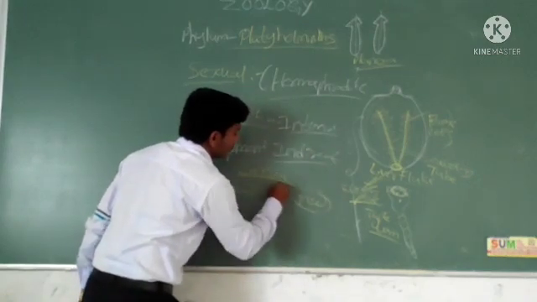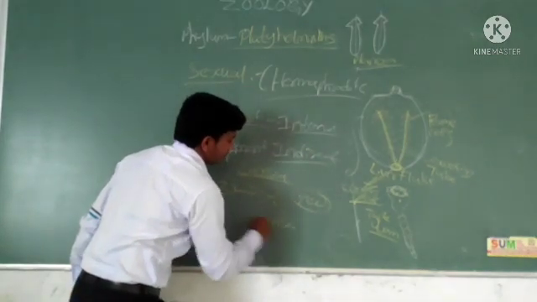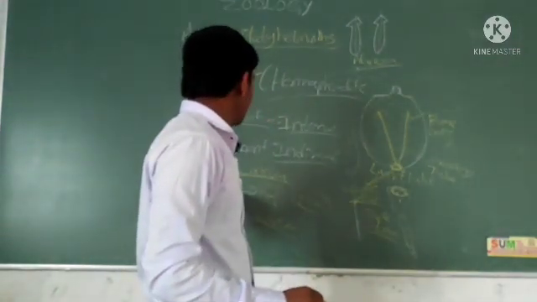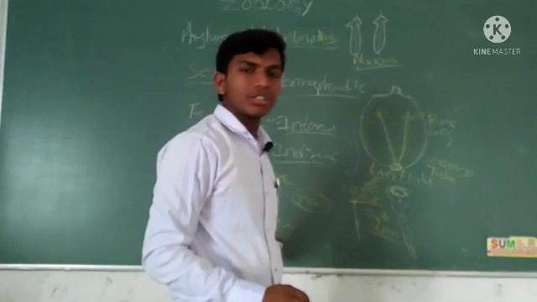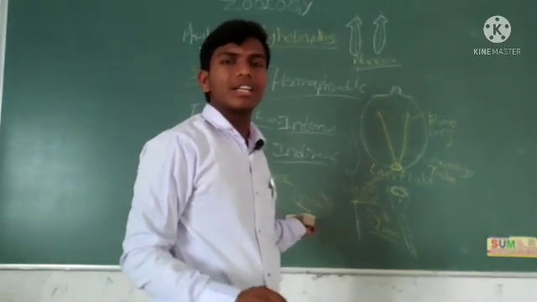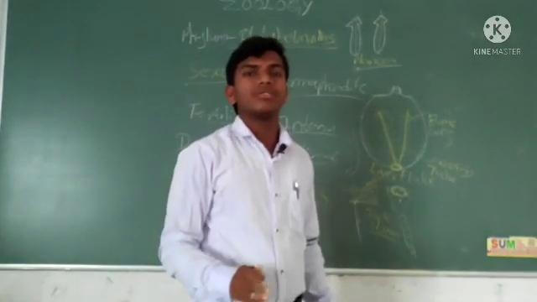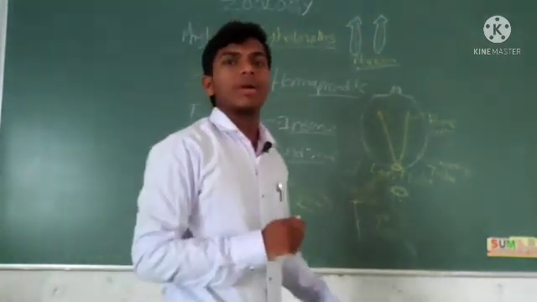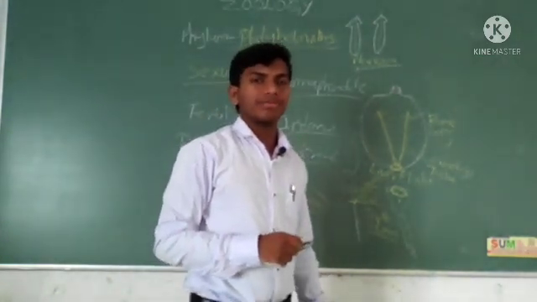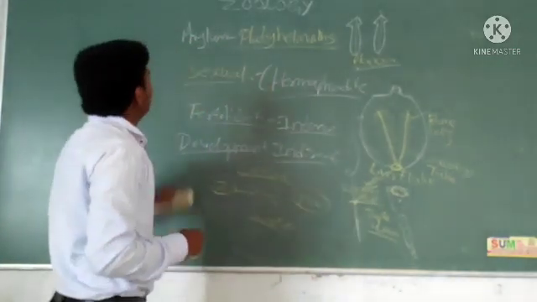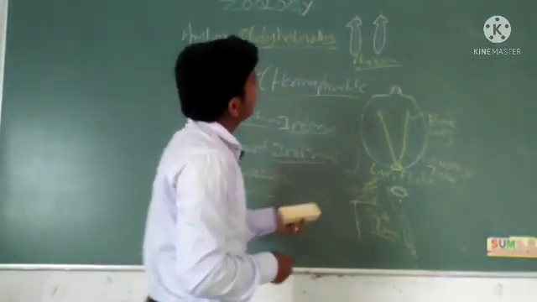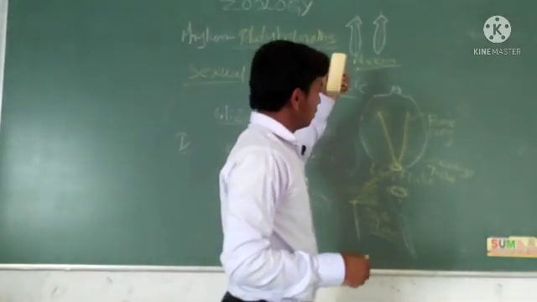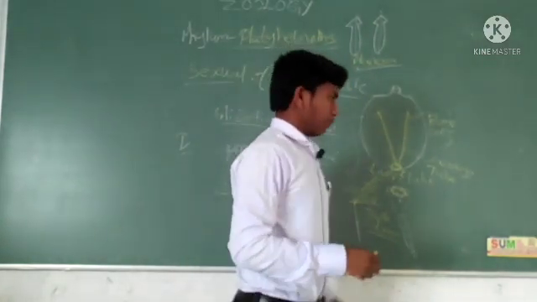If a larva stage occurs, it's indirect development. Next, examples of Platyhelminthes are planaria, liver fluke and tapeworm.